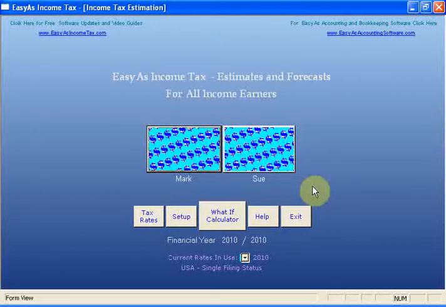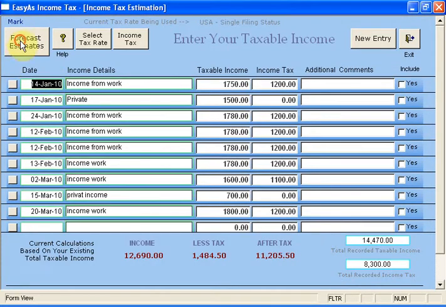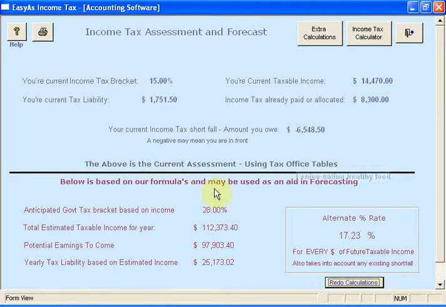In this presentation I want to discuss one final area of the forecasting area which I have not discussed to date. If I click on Mark and jump in here, I'm going to jump in forecasts, and what we do is we have a look at the top here. We see this extra calculations.